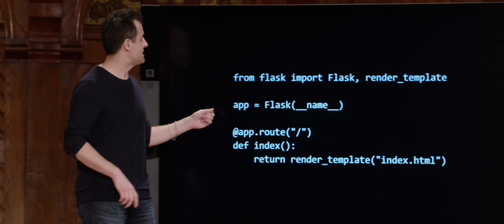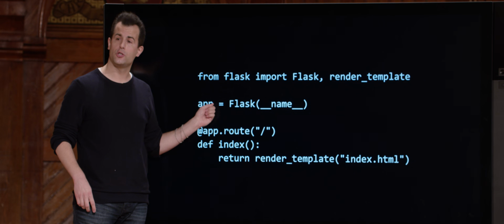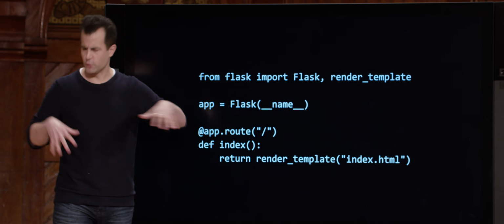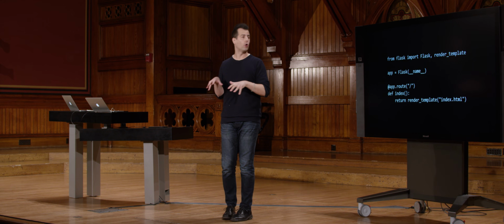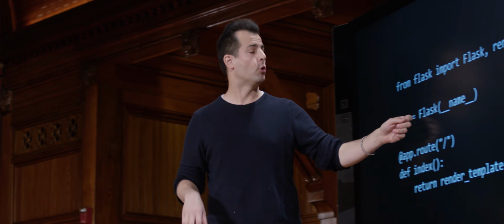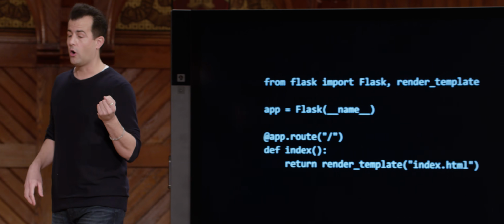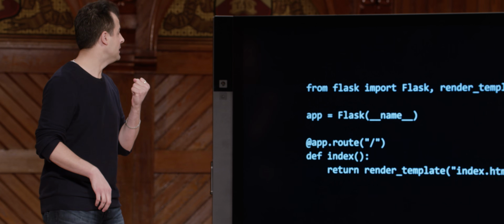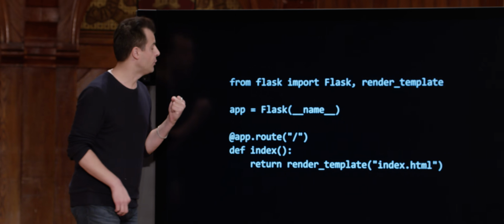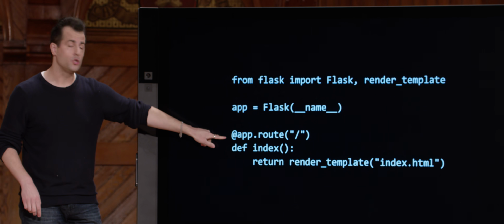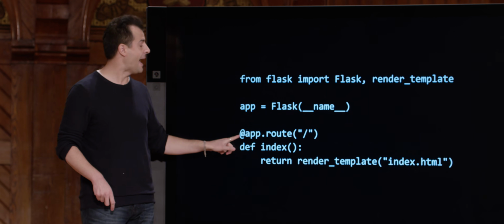Last week, we instantiated a Flask-based application by essentially passing in this special reference to the current file, the name of the current file, and then allowing the framework to do its thing and give us back this very special, very powerful object called app, although we could have called it anything, that gives us access to some useful functionality. For instance, the most useful functionality initially was just this, @app.